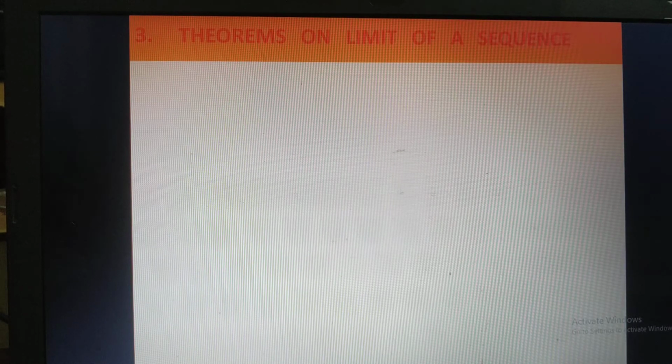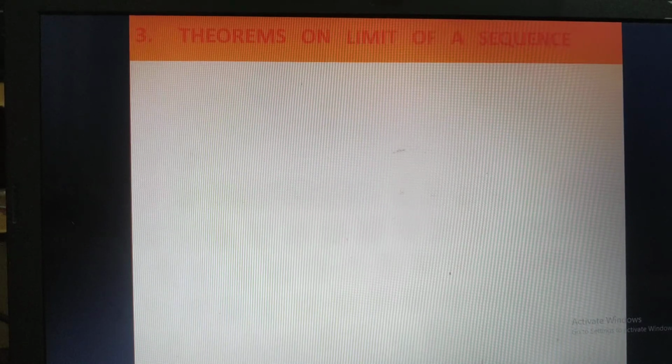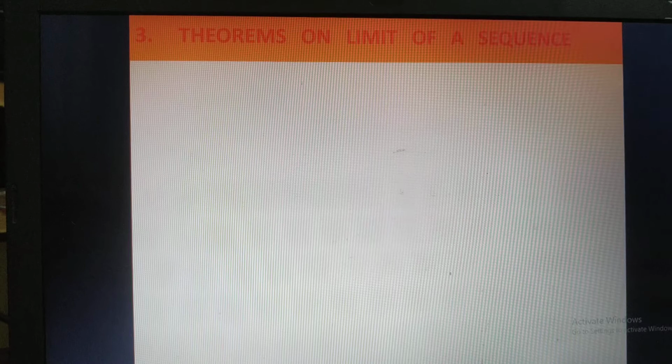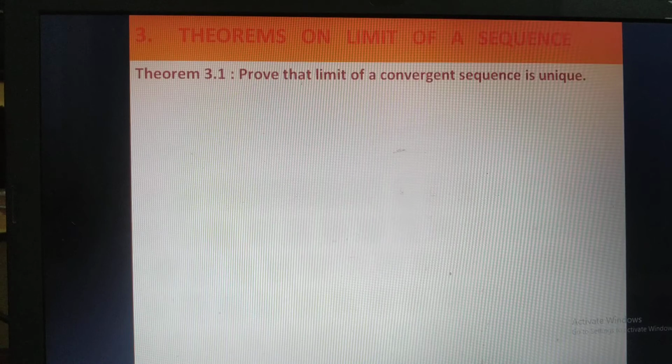A sequence an or xn is said to have limit L if for a given epsilon greater than 0, however small, there exists a positive number m such that modulus of an minus L is less than epsilon for every n greater than or equal to m. Symbolically it is denoted by limit n tends to infinity an equal to L.